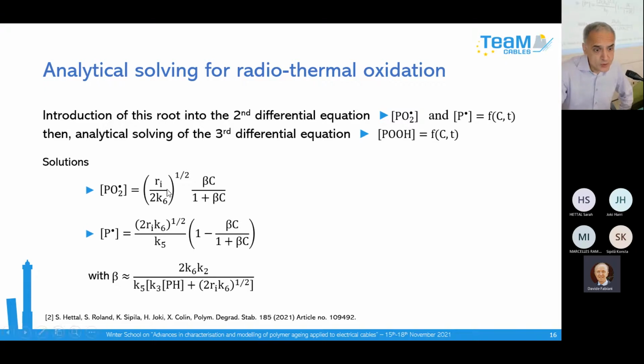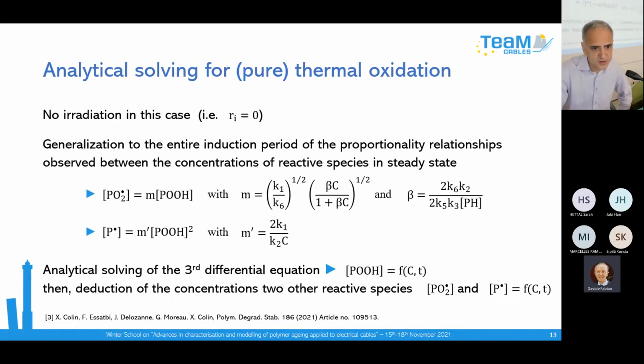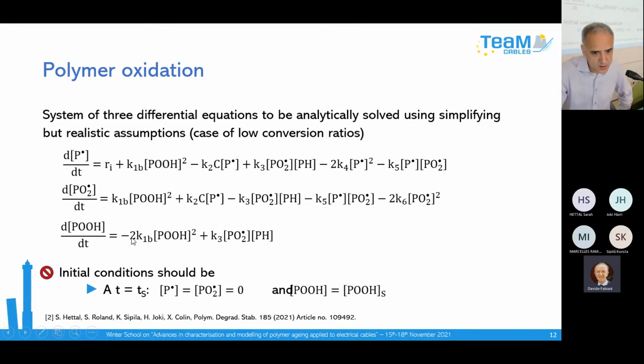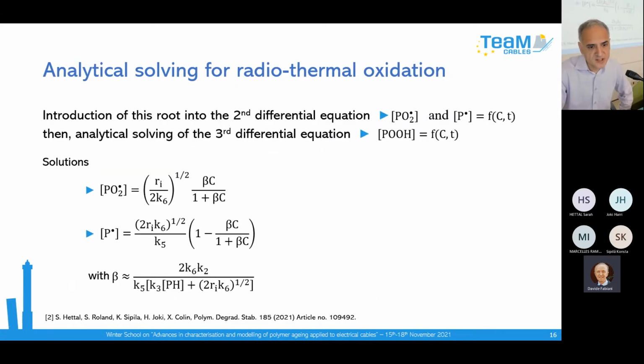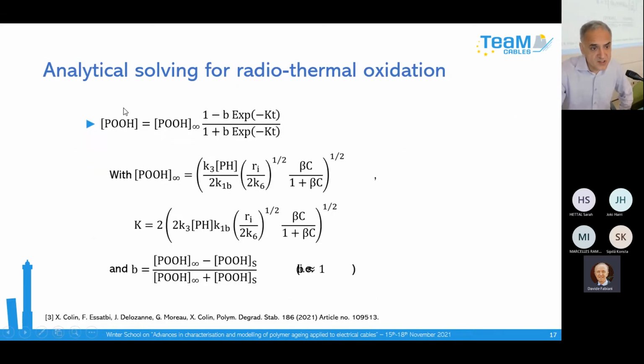And now if you introduce this solution into the third equation, it is also possible to integrate this equation. In this case you obtain this solution, now depending on time, because during the irradiation you create hydroperoxide, but this hydroperoxide can decompose by thermal initiation, so you have a variation with time.